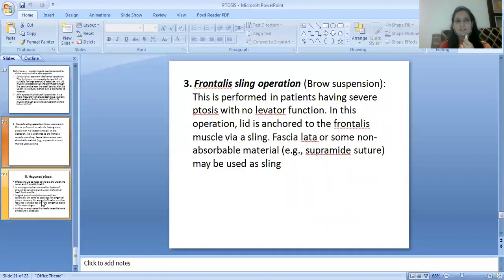Then the frontalis sling operation or brow suspension. This is performed in patients having severe ptosis with no levator function. In this operation, the lid is anchored to the frontalis muscle via a sling. Fascia lata or some non-absorbable material, such as Supramid suture, may be used as the sling.